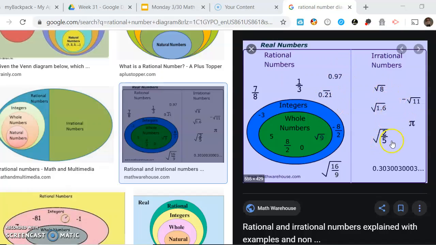These things out here, if you typed them into a calculator, the decimal will go on forever and ever and ever. It would never repeat. Yes, we can write them like this, but we can't just write one number over another, like how we can write 7 over 8. So these are all irrational.